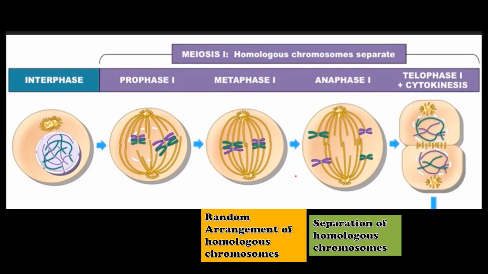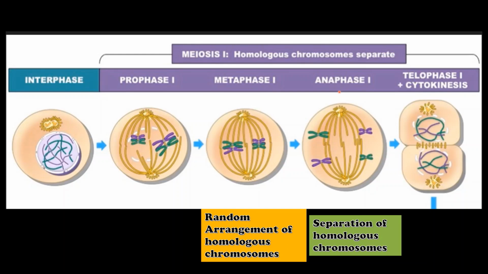Now this prophase 1 leads to metaphase 1, in which we can see the random arrangement of homologous chromosomes. This is very important. During metaphase 1, there is a random arrangement of chromosomes at the center of the metaphase plate, and we can see the different types of fibers such as continuous fibers and discontinuous fibers. We can also see astral fibers.